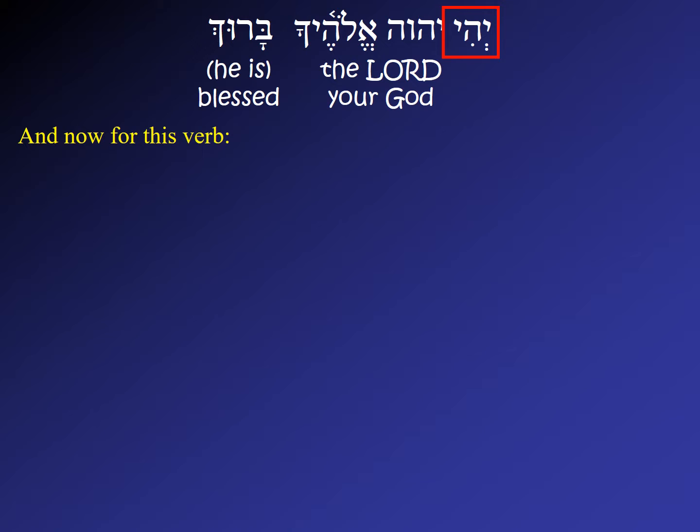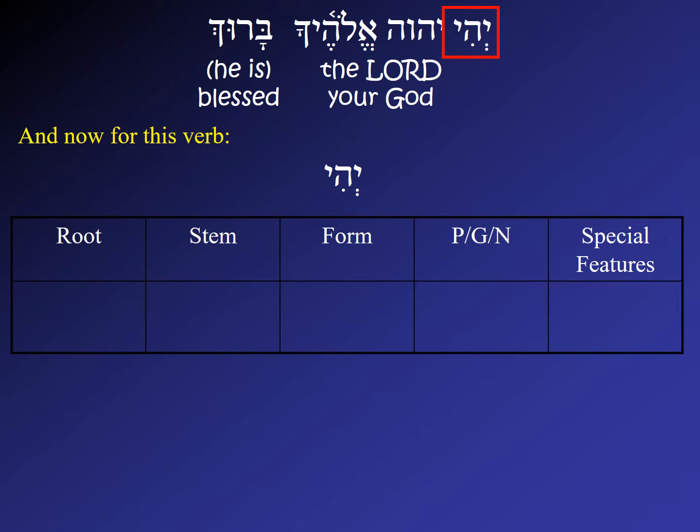Now we only have one word left. We need to do a little work on this one, Yehi. At first this doesn't look very familiar to you at all, but it actually looks a lot like Vayehi, but with the vav, the patach, and the doubling removed. So this is, in fact, a form of haya, and we can think of it as the vav conversive with the vav, patach, and doubling removed.